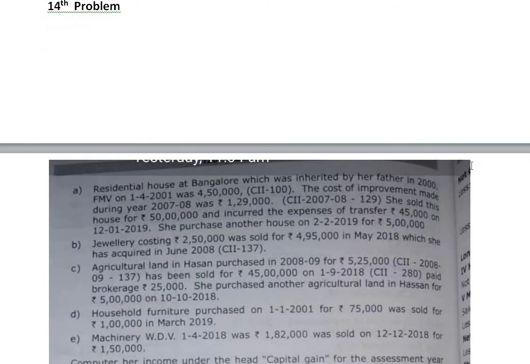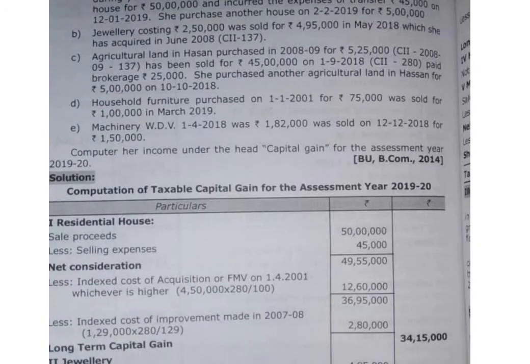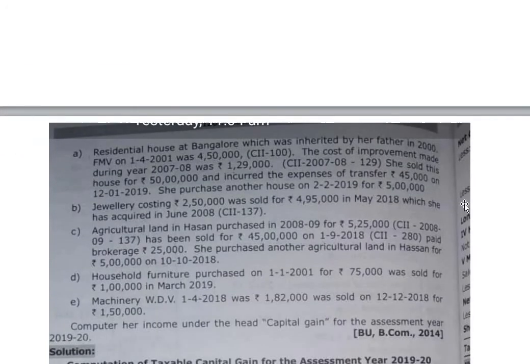The following information is available. The assessee is Mega. A residential house at Bangalore, which was inherited by her father in 2000, fair market value as on April 2001 was 4,50,000.